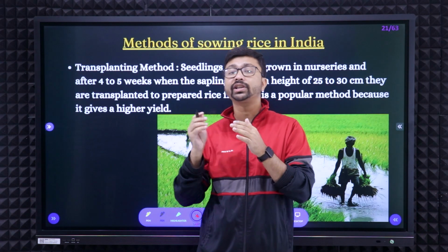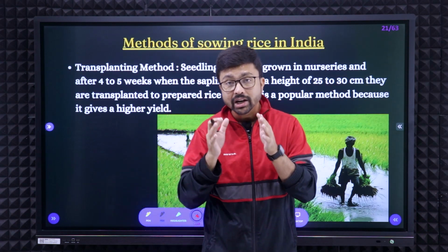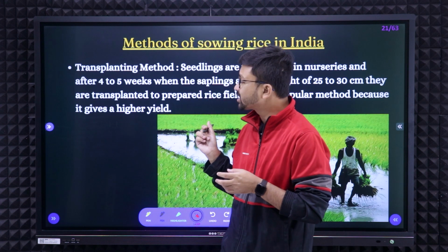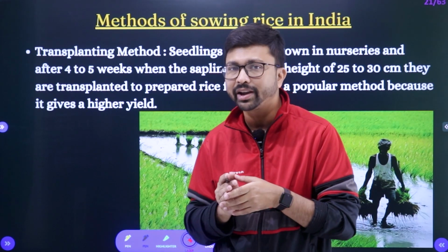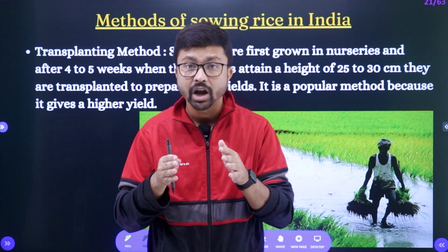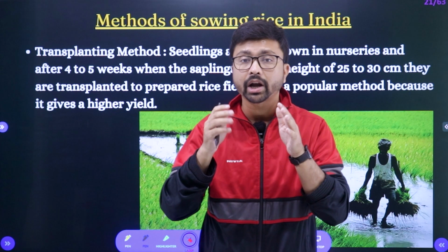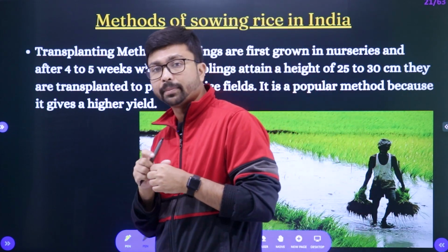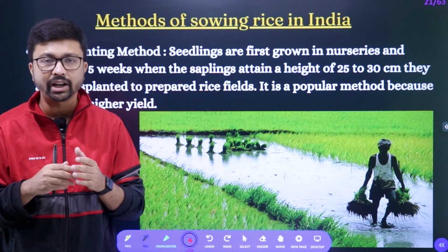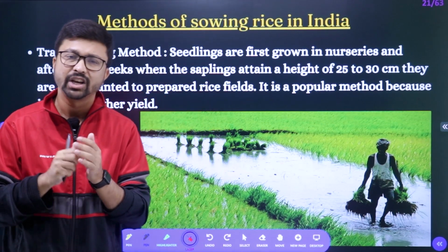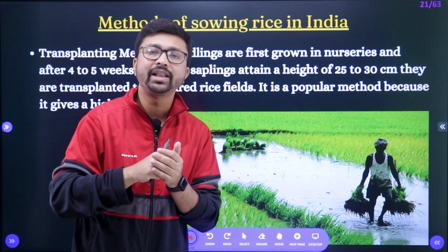All the three methods we discussed till now cultivate the rice straight in the actual agricultural land. But the transplanting method is a little different. What we will do here is rear the seeds in a nursery under closely monitored, controlled conditions. After growing to about 20 to 30 centimeters, which will take about 4 weeks, 1 month, we rear it in the nursery.